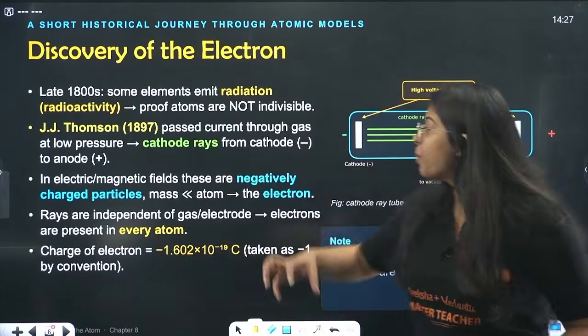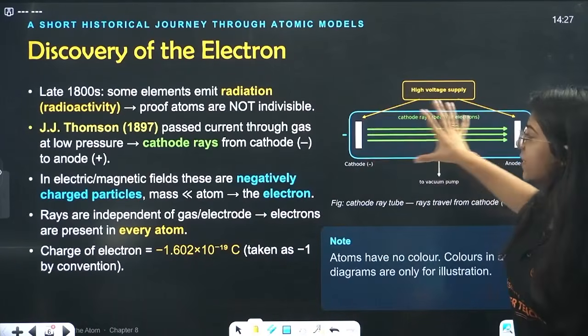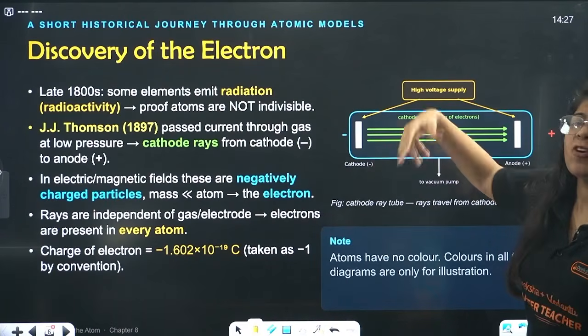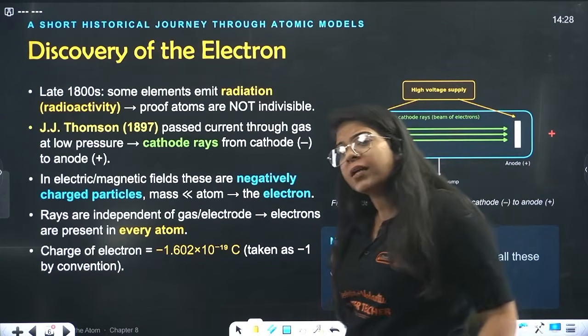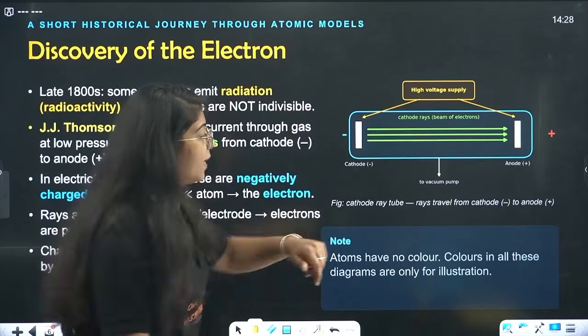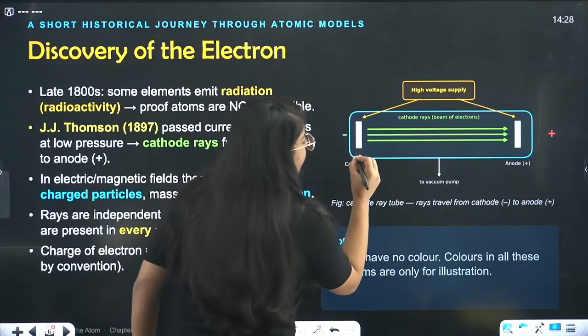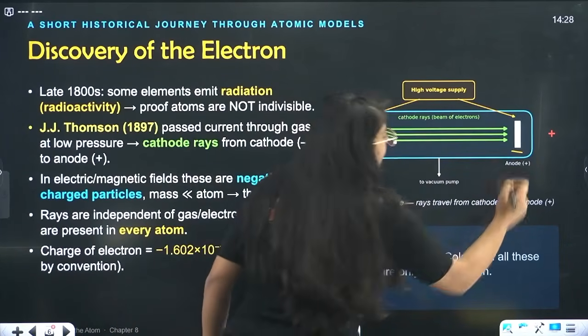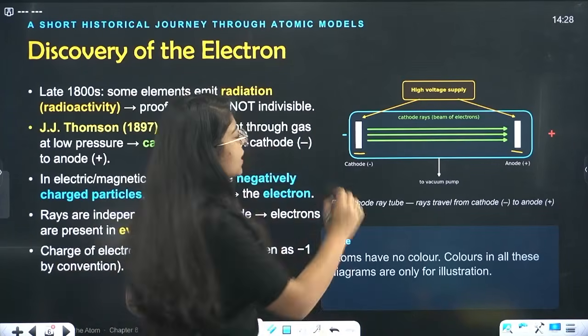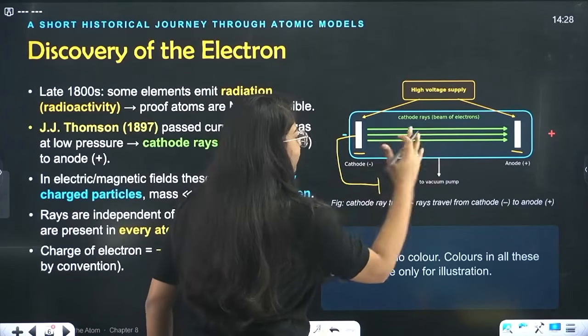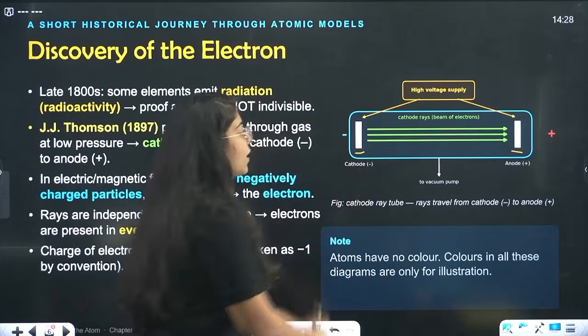He took a gas inside a tube, in a chamber, and he was passing current. Simple electricity. He put one cathode and one anode inside that gas chamber to flow the current, and these are connected to the outside battery from where we let the current flow.